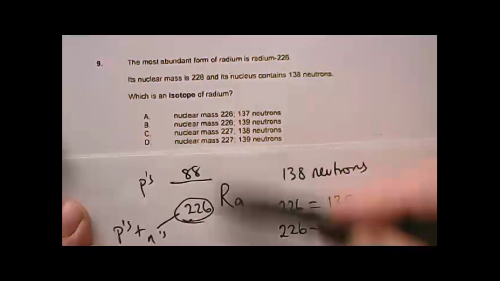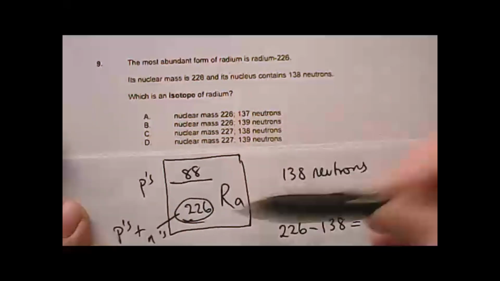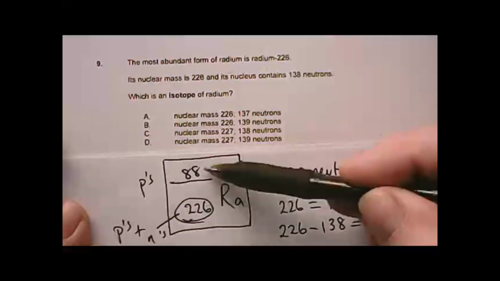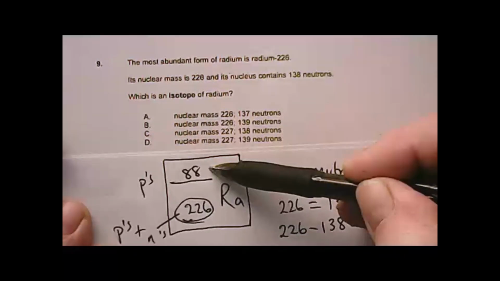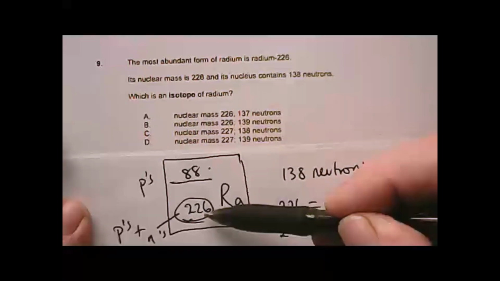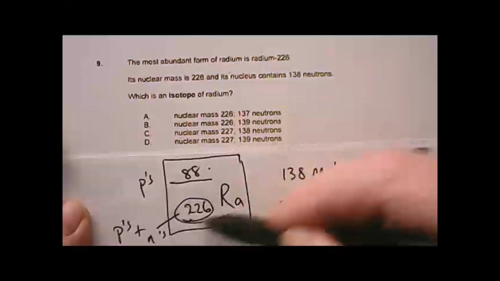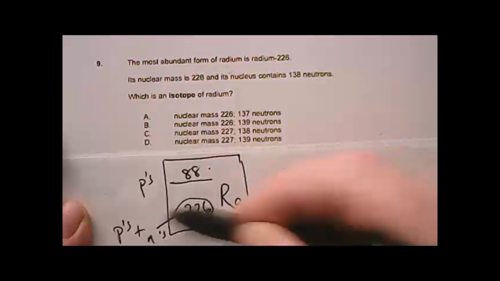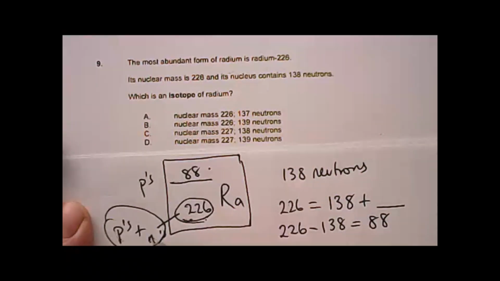I've written the numbers around a different way because, depending on which periodic table you've got, it's not where the numbers are, it's that the big one is the relative atomic mass and the small number is the atomic number. The relative atomic mass might be at the bottom, or the atomic number might be at the bottom. So get used to the idea that the big number is the mass number. It makes sense, because it's the one with both protons and neutrons in it. The small one only has the protons in it.